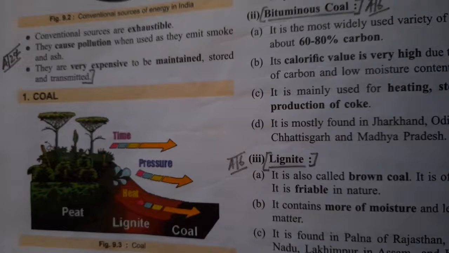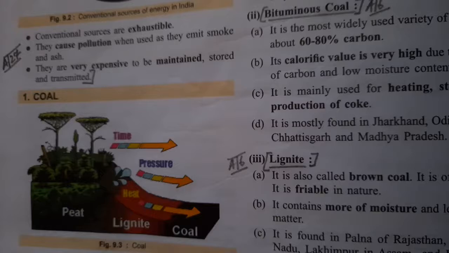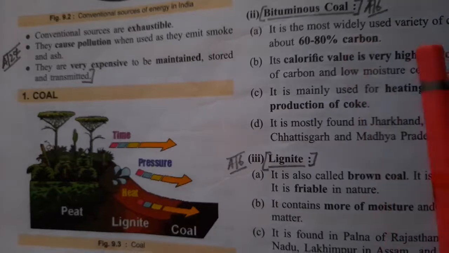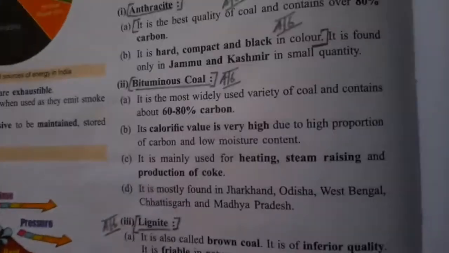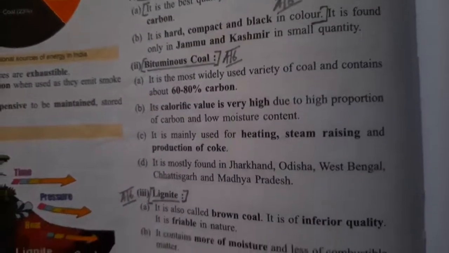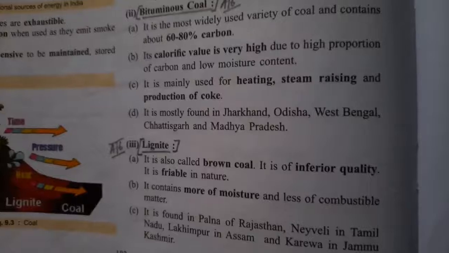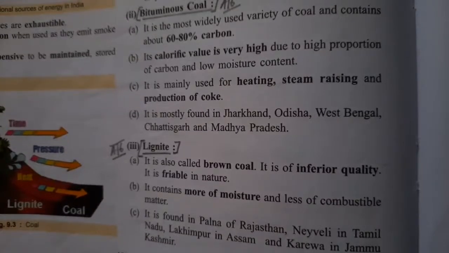There are four main varieties of coal. One is anthracite, second is bituminous, then lignite, and peat. Out of that, the best variety is anthracite coal, and that is found in the Union Territory of Jammu and Kashmir in India, and it is also very least in quantity. The second best variety is bituminous coal, which contains 60 to 80% carbon content. And lignite coal is also referred to as brown coal, and it is one of the inferior varieties of coal.